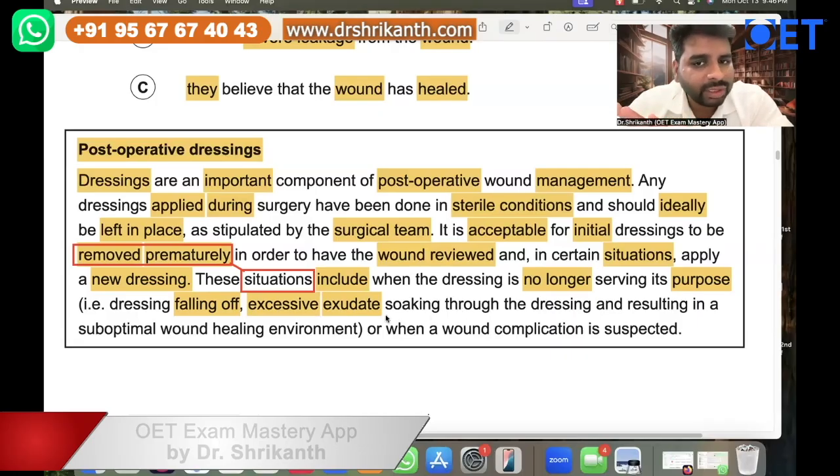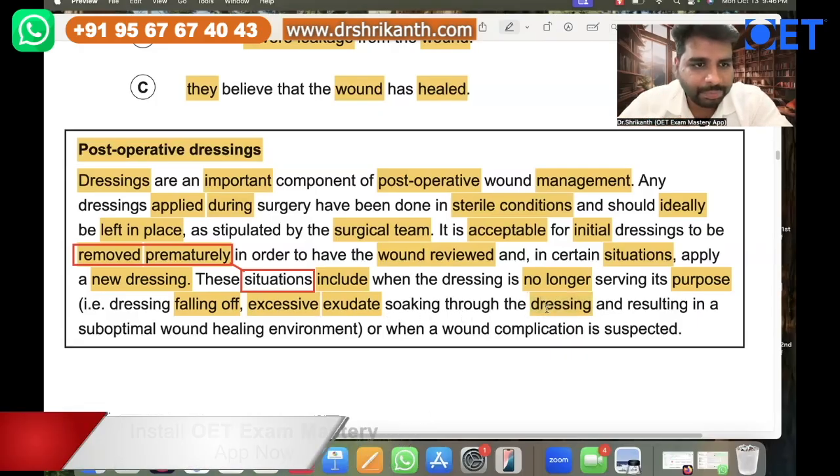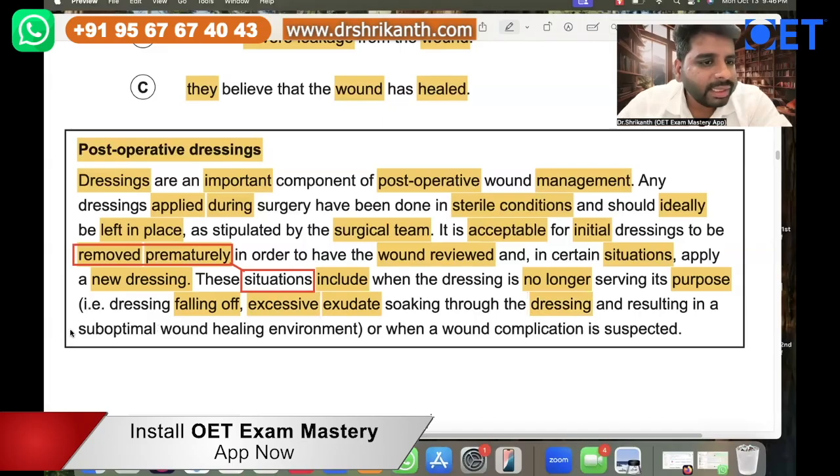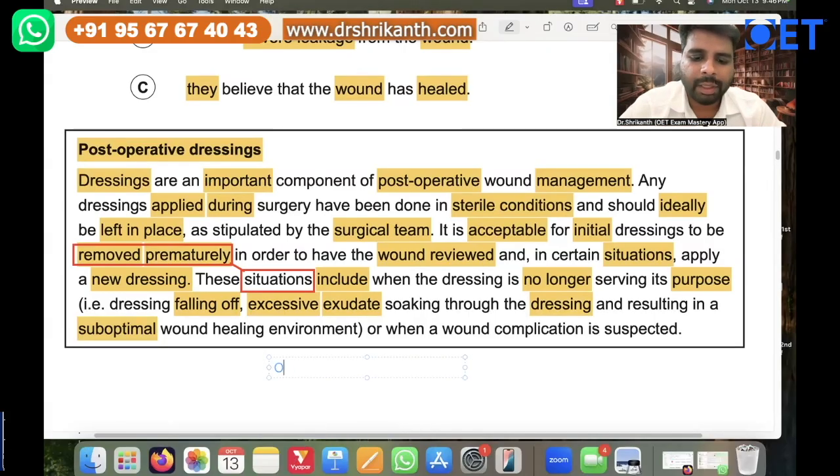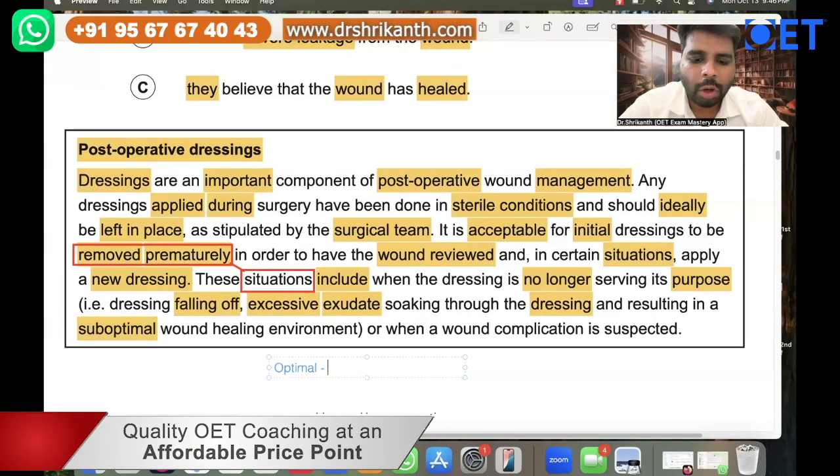So in that situation, we can remove the dressing, if it is resulting in a suboptimal wound healing environment. Now, what's the meaning of suboptimal? So I'm going to give you some vocabulary today. Optimal. Optimal basically means what? Optimal means best, right?